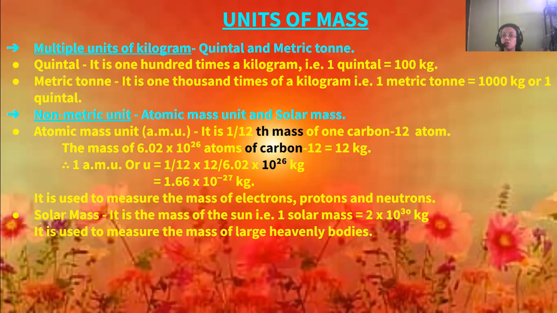Okay, now quintal, what is quintal? Quintal is 100 times of kilogram. Okay, so kilogram multiplied by 100. So 1 quintal is equal to 100 kg. Okay, now metric ton is 1,000 times of a kilogram. That is 1 metric ton is equal to 1,000 kgs.